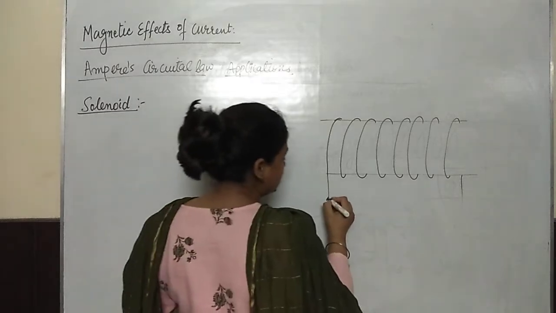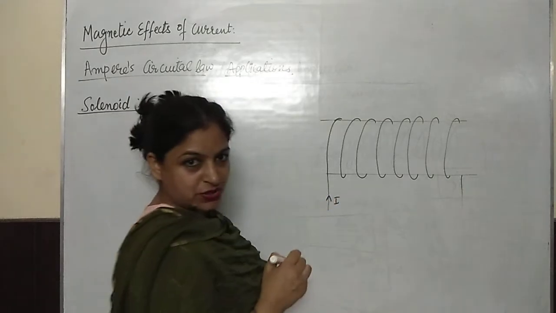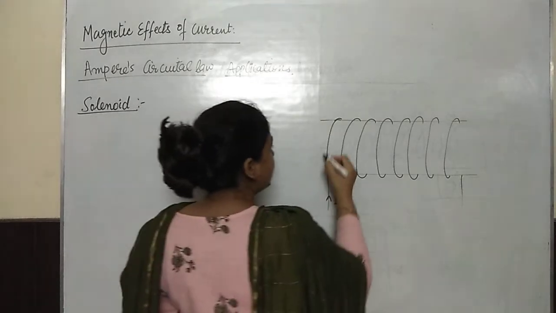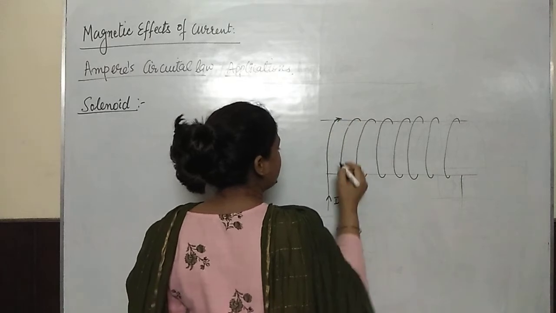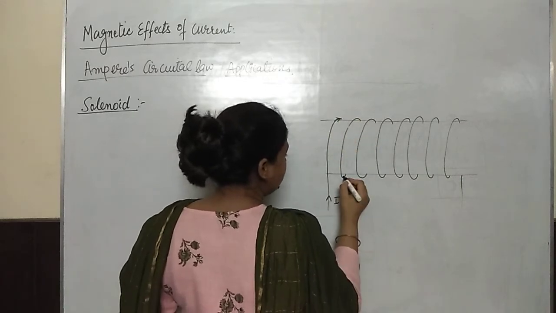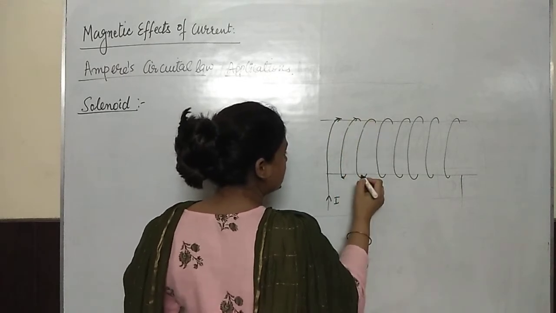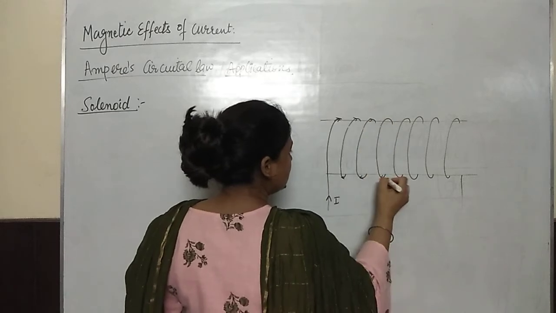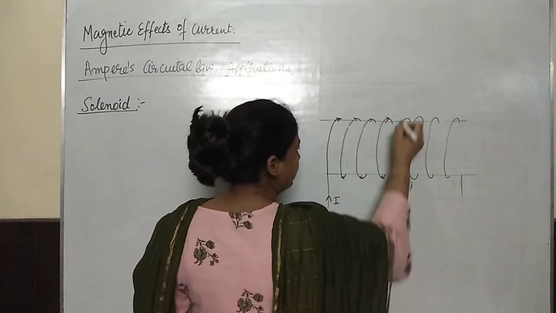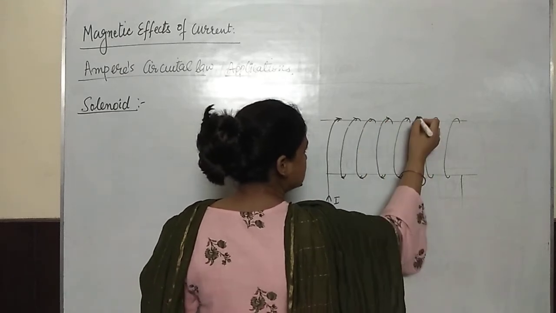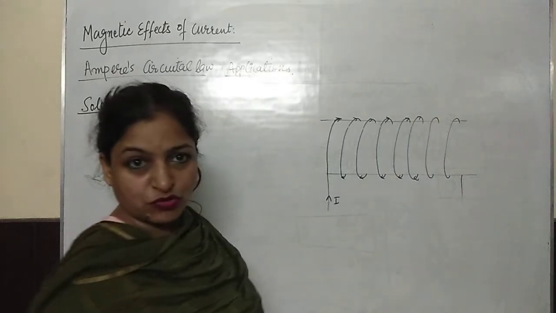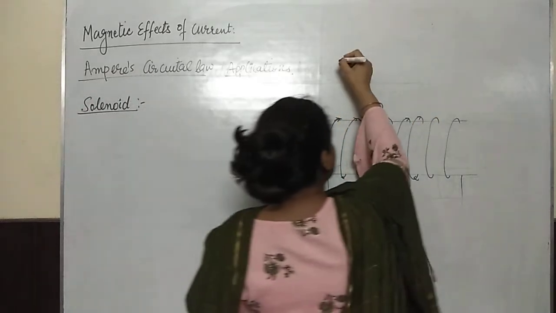Now let us consider current I is flowing through this wire. Current I is entering here and coming out from here. In this way, a continuous flow of current is taking place. Another view, if you want to draw another view, what type of view is there?